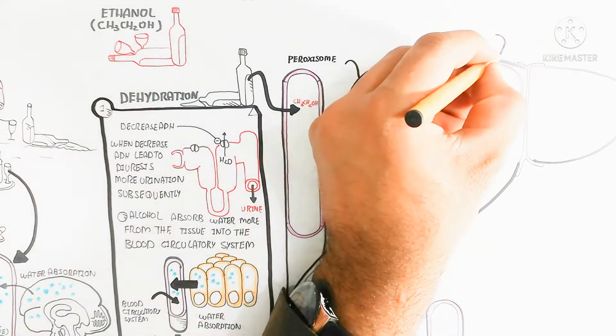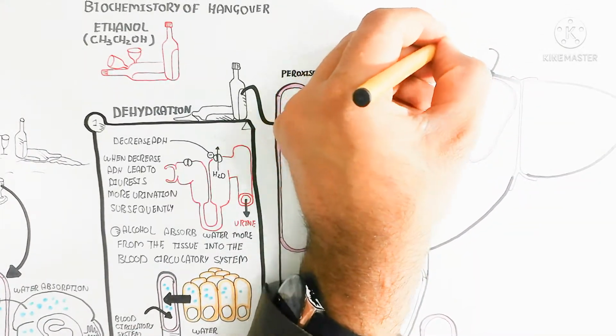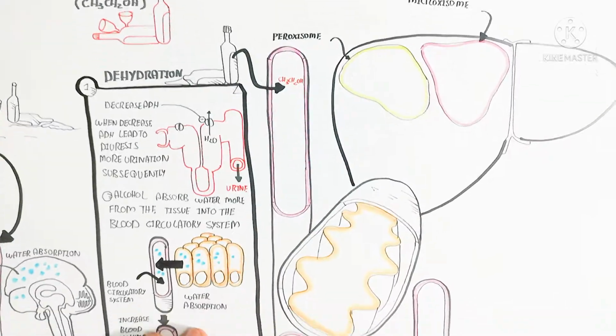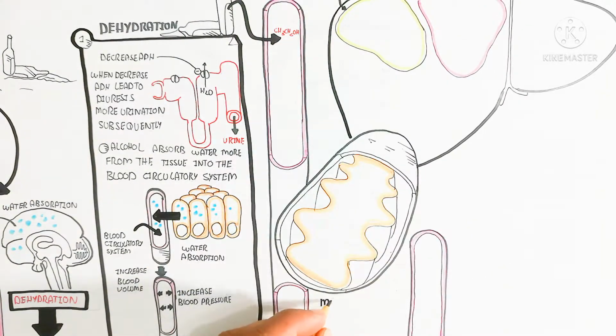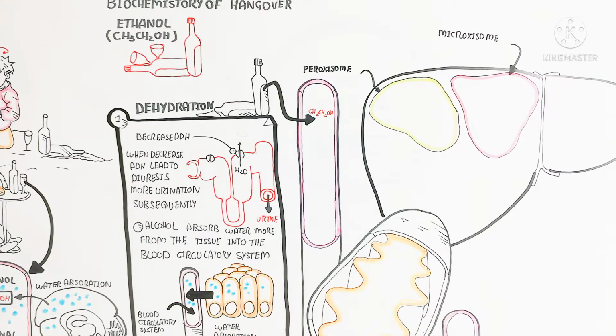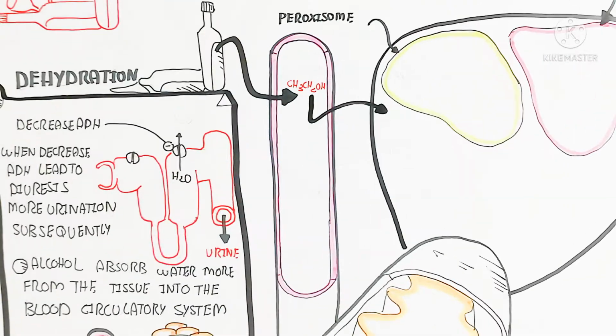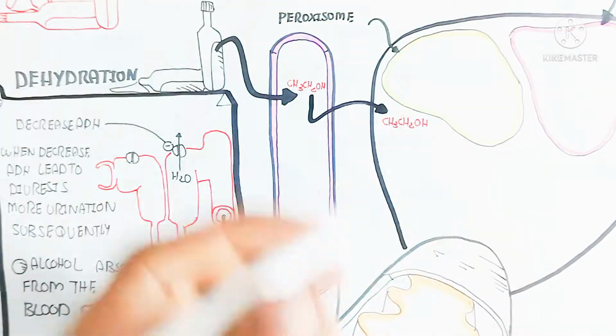But more and more you should understand that the water will lead to excretion of the minerals and vitamins, as well as sugar, leading to hypoglycemia from hyperglycemia. So the mitochondria here, and here is the liver cell, the hepatocyte, which contains the peroxisome and microsome.